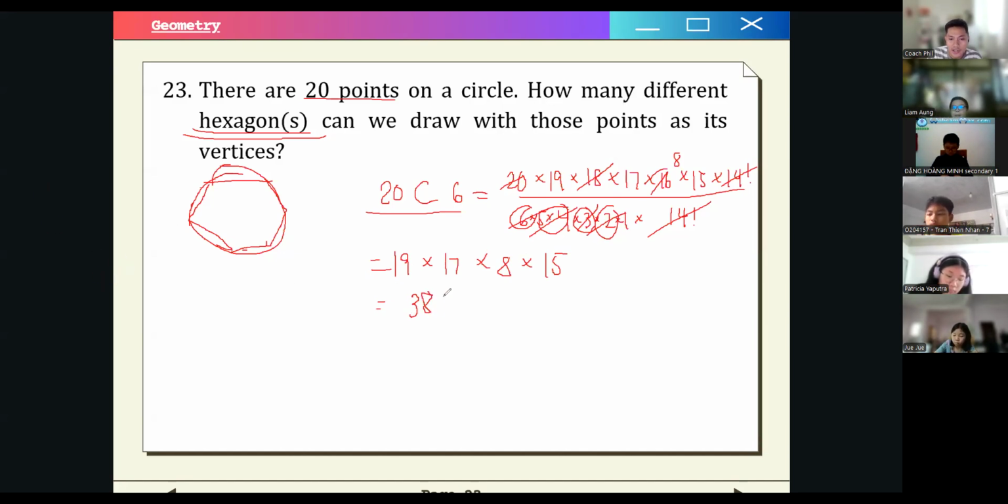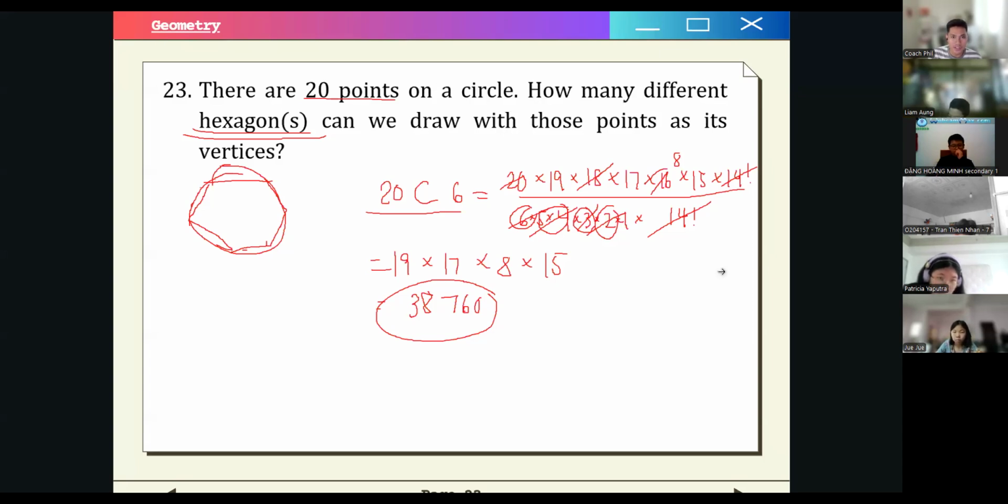Correct answer is 38,760. Okay? Take a screenshot if you want to. Otherwise, if there are no questions, let's move on to the final problem in geometry. Okay?